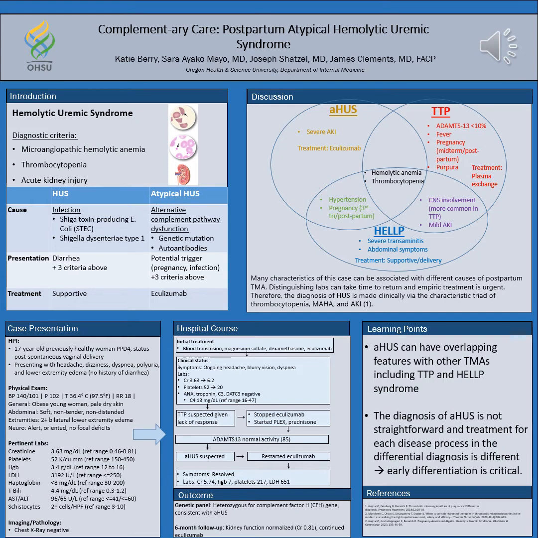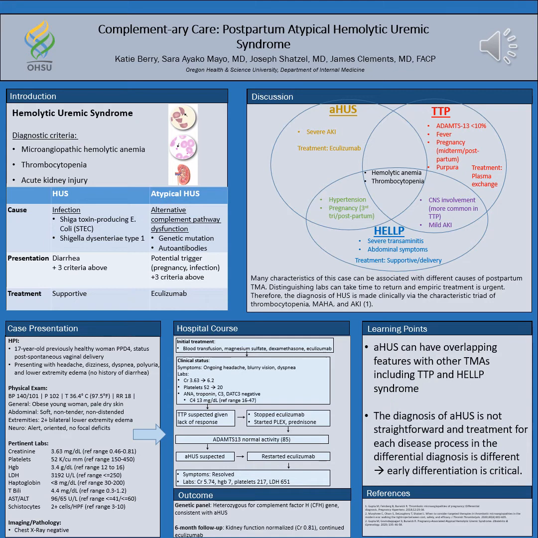So a lot of characteristics of this case can be associated with the different causes of postpartum TMA, so mainly these three: HELLP, TTP, and HUS. So I wanted to make this Venn diagram to show that there's a lot of overlap in symptoms, which make the diagnosis pretty difficult sometimes. And the distinguishing labs can take time to return, and empiric treatment is urgent.